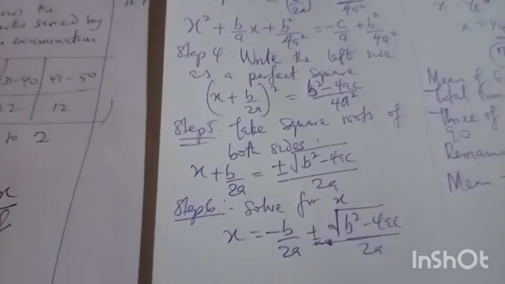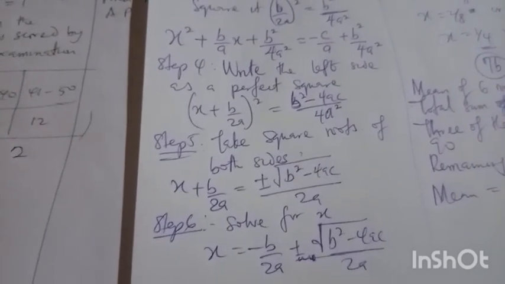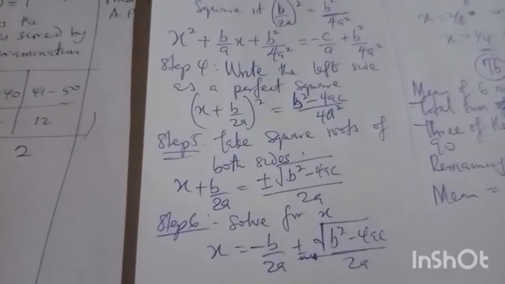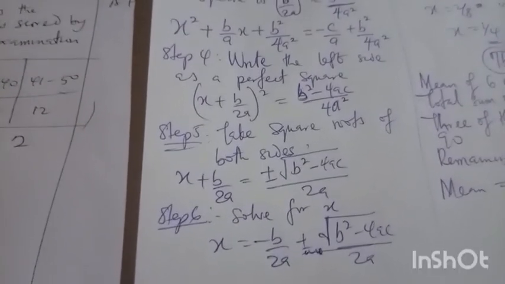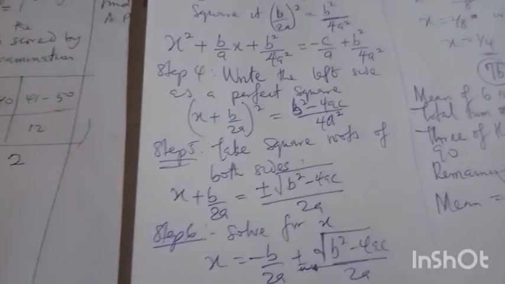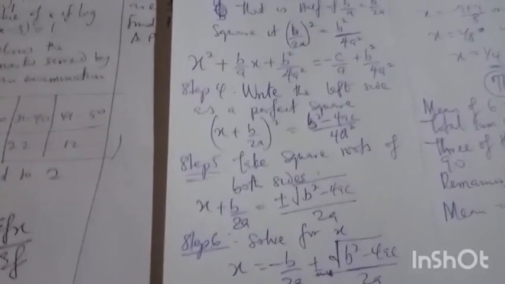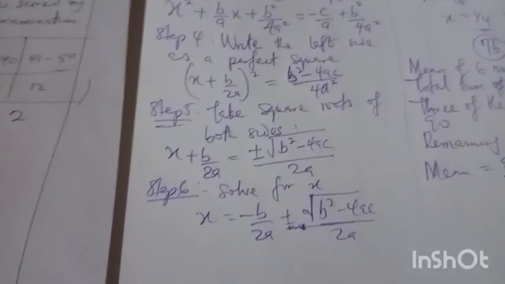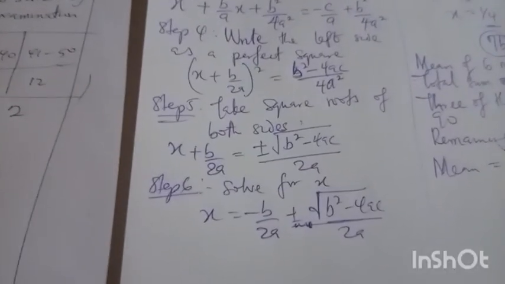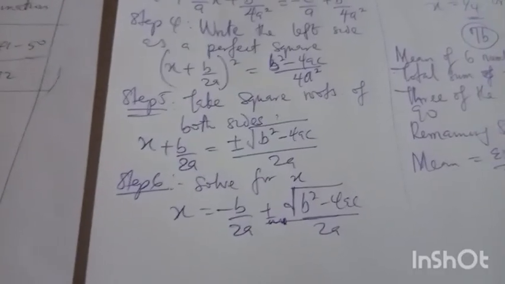We take the square root of both sides, and you can see on my left side the square has disappeared, while on the right side the square root is still used, because the square root of 4a squared is 2a. That's why you are seeing 2a by itself there. Finally, I have plus or minus this, which I can also write after finding the LCM. I have this as the final result that you call the formula method, or almighty formula.